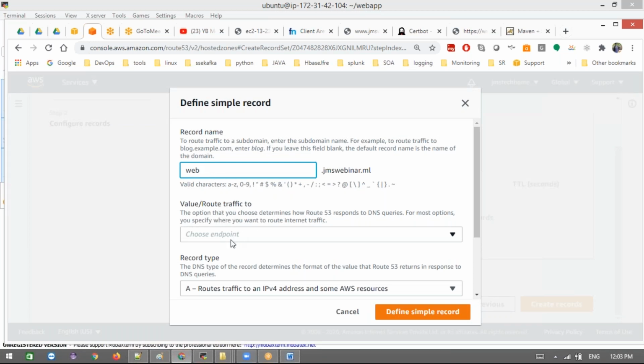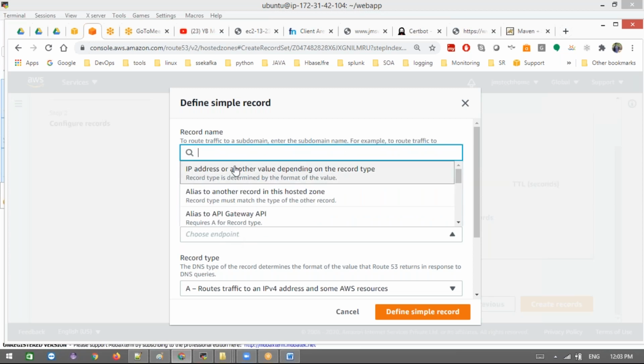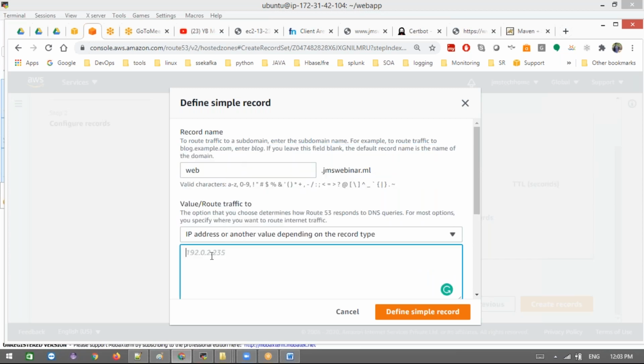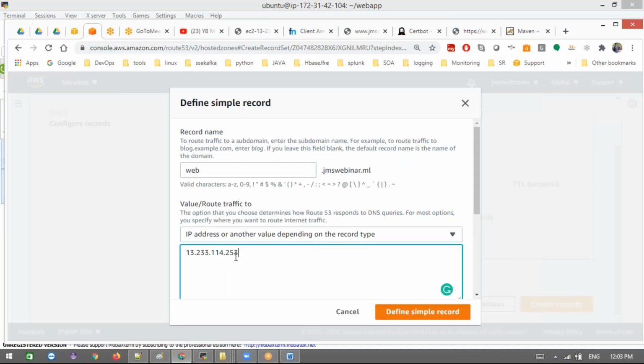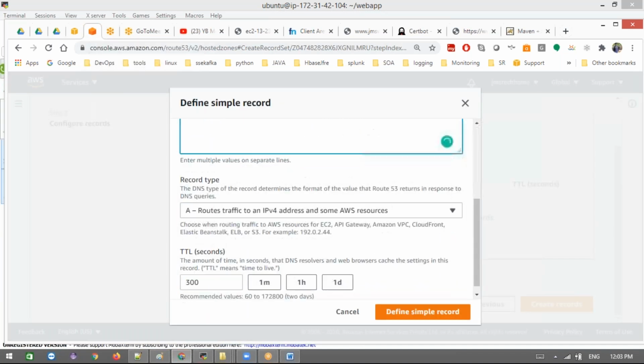Next is the IP address, where you are running. Go with this Route 53 IP address, set a low TTL, simple.